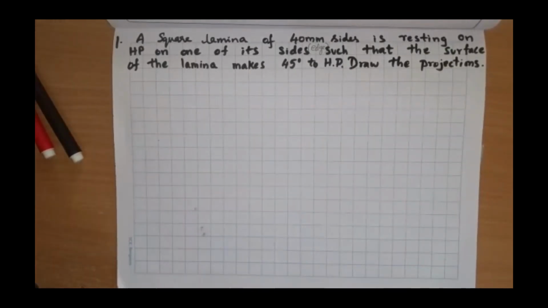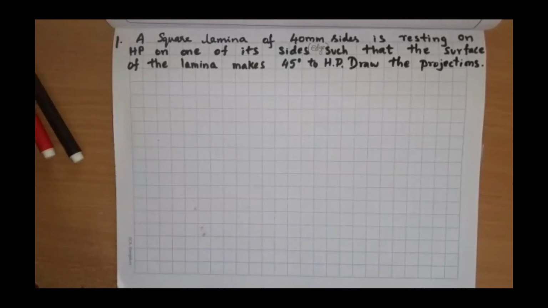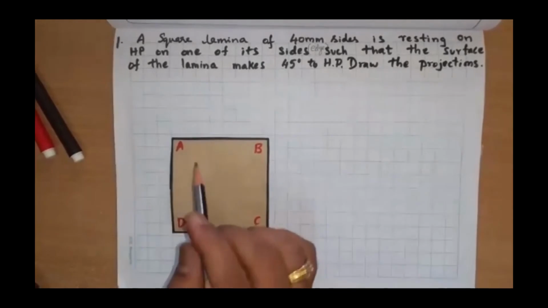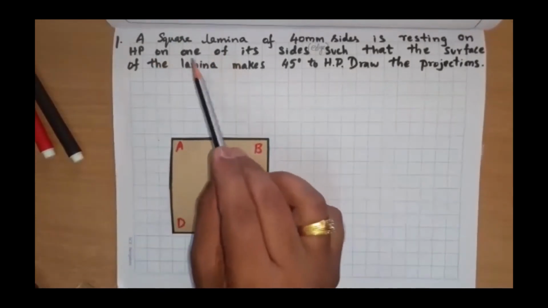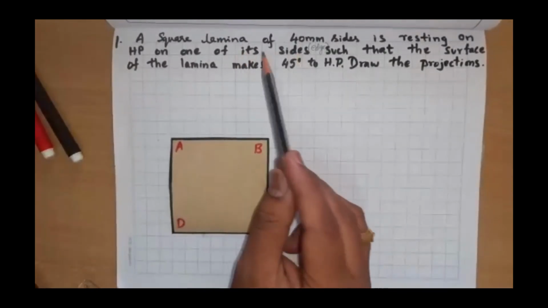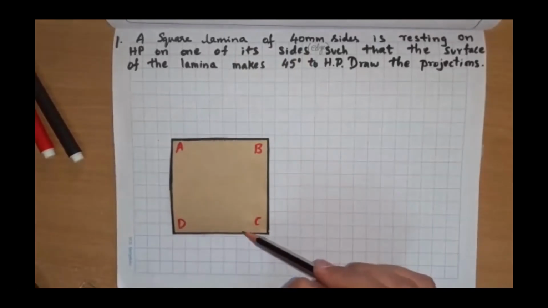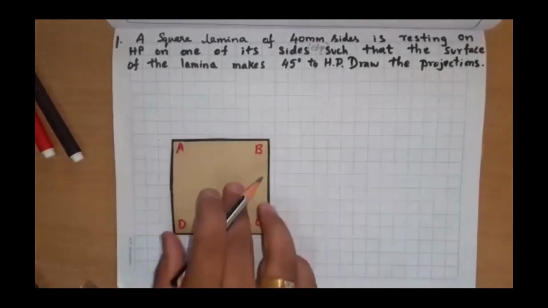First and foremost thing, we are representing in first quadrant. Everything we are assuming in first quadrant. I'll assume a square lamina. We are starting with a square lamina. A lamina will have a negligible thickness, but two dimensions. Square, it is given 40 mm. This side is 40 mm. That is 4 boxes and 4 boxes here on the sketchbook. If you are representing, imagine this is 40 and 40 sides.